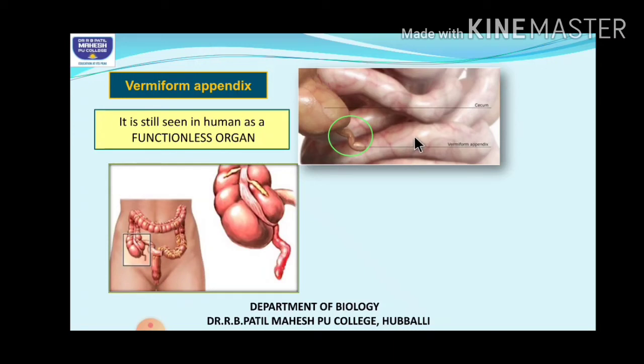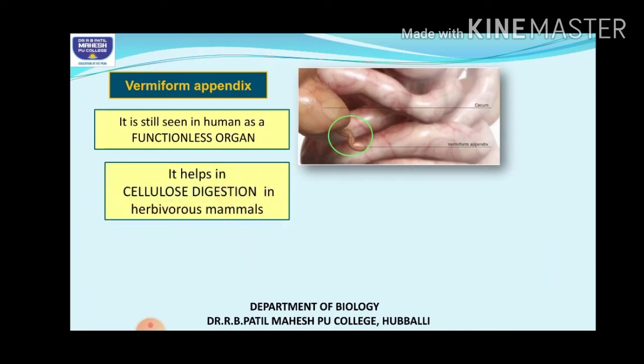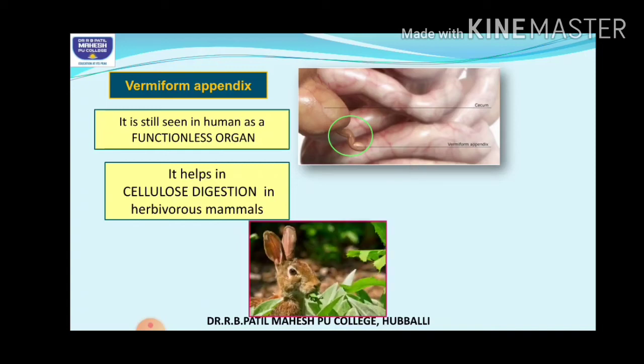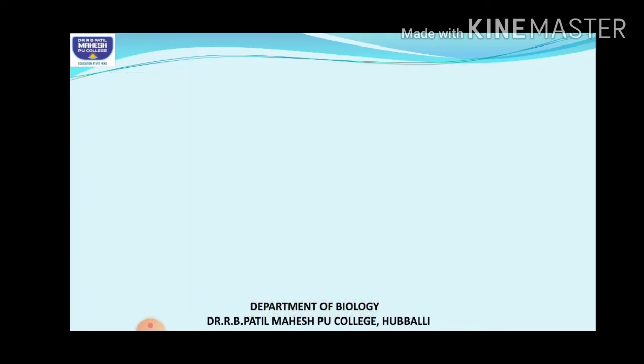It is present in humans, no doubt, but it is very reduced, present at the junction of the small and the large intestine, and not used for any purpose. But in herbivorous animals, it is used for cellulose digestion. As you all know, herbivorous animals feed completely on plant products, which is mainly cellulose. So to digest that cellulose, they continuously use it, right? It is used in the other animals, but as it is not used by humans, it is highly reduced.